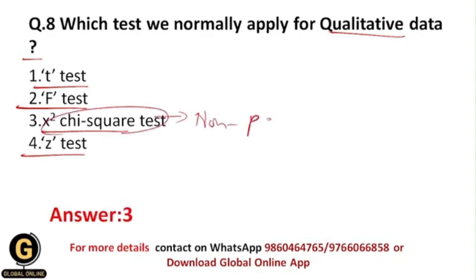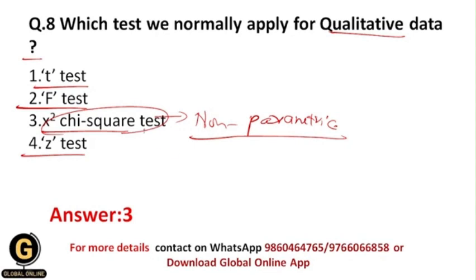It is a non-parametric test and it is not based upon certain assumptions, whereas the other tests here, T test, F test and Z test, are parametric tests and they are based upon certain assumptions of the population.